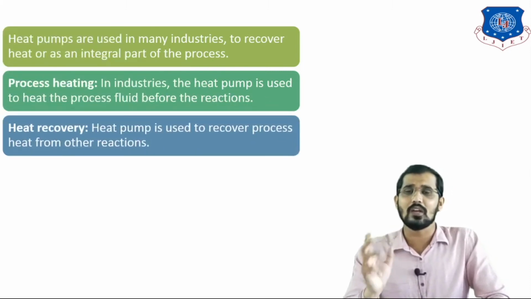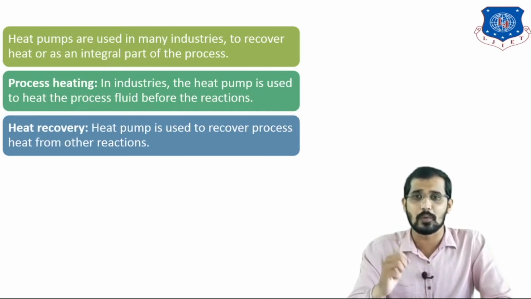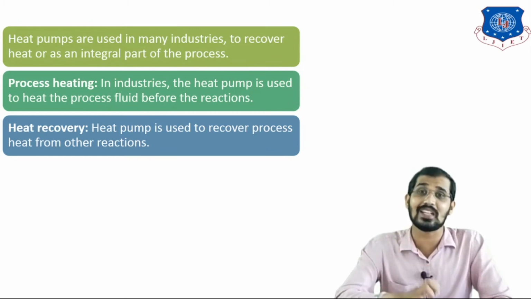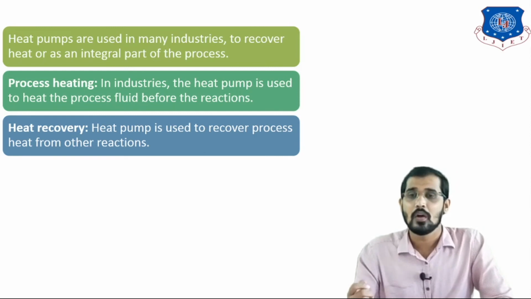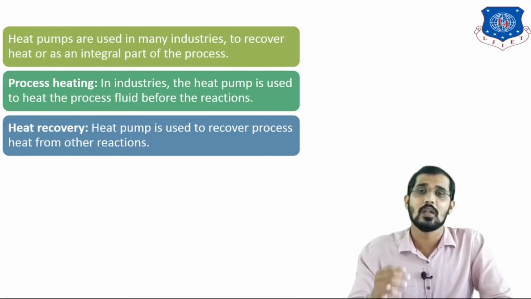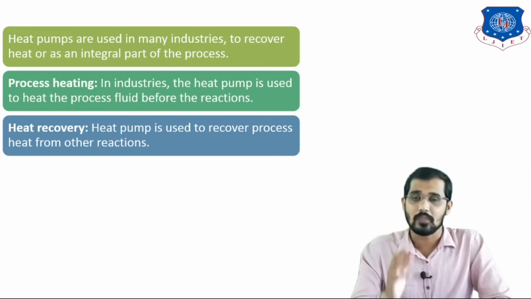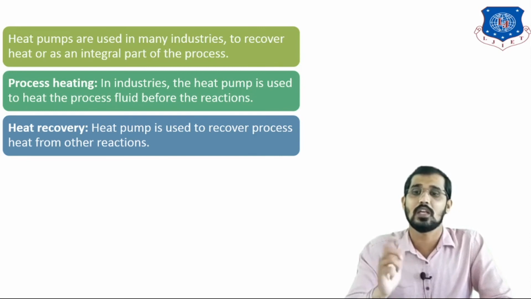After that, heat recovery systems. I told you a heat pump is where we are recovering heat, extracting heat from the lower temperature and providing it to the higher temperature surroundings. A heat pump can be used to move heat from the lower temperature to the higher temperature, that is, if you want to act opposite to the second law of thermodynamics, a heat pump can be used.